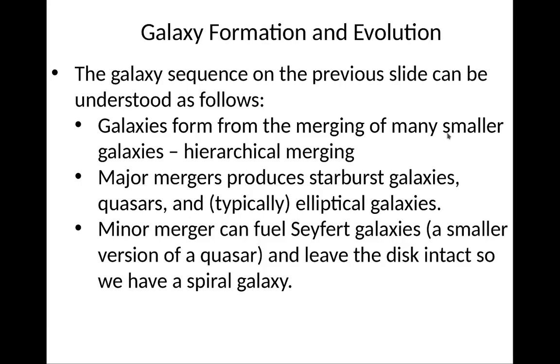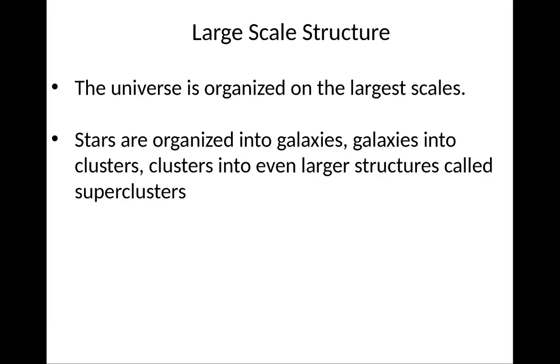All right. So galaxies emerge from the merging of many small galaxies, the hierarchical merger picture, and major mergers produce starburst galaxies, quasars, and typically elliptical galaxies. Minor mergers can fuel a Seyfert galaxy, which is a much smaller version of a quasar, and leaves the disk intact, so we have spiral galaxies there.